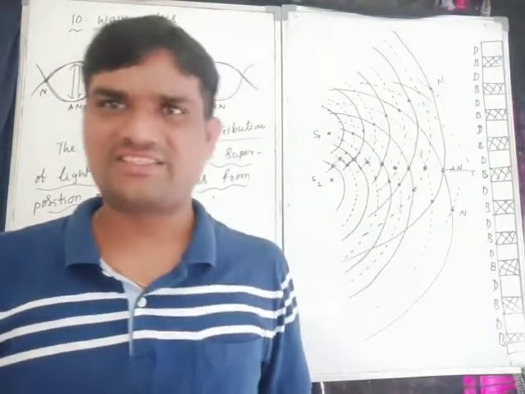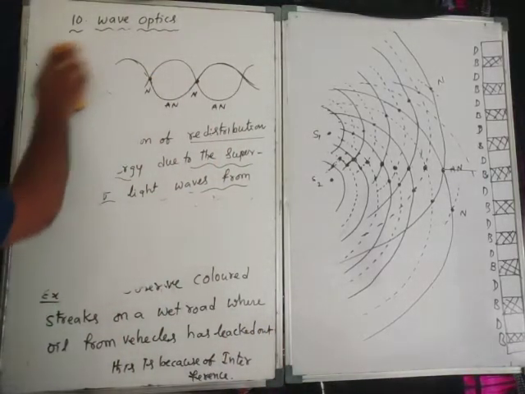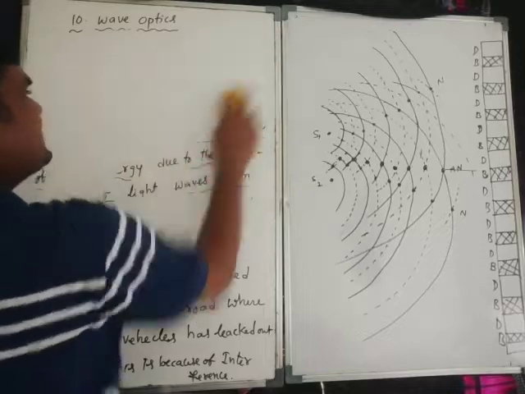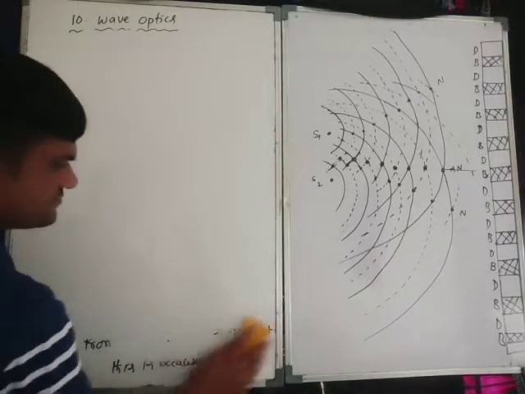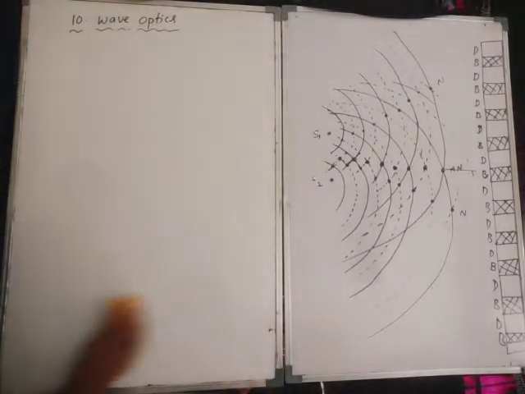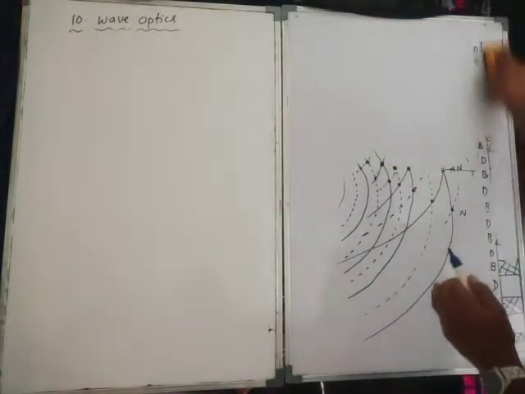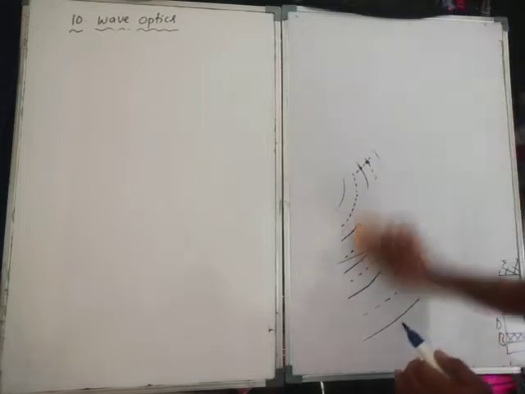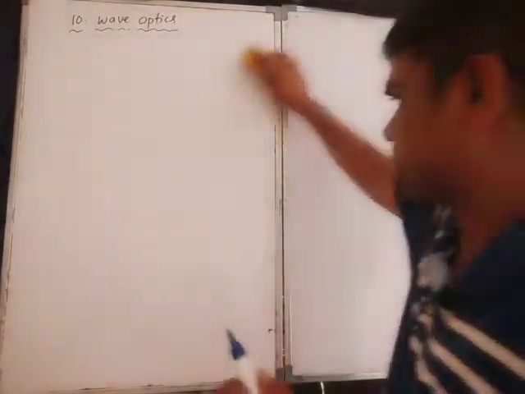Now the condition. One of the important 5-mark questions will be there, and I will give you that 5-mark question now. What is the theory of interference? The basic theory of interference.